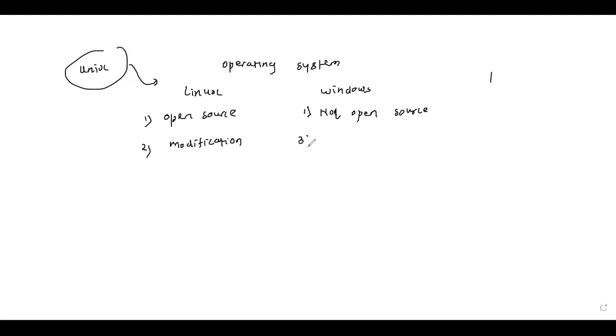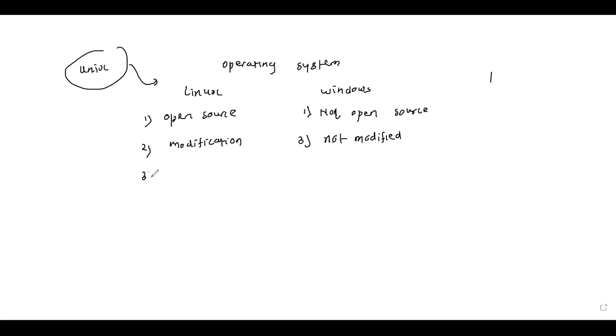This cannot be done with Windows. If there is Windows 7, we have to install Windows 10; Windows 10 cannot be modified into Windows 11. You have to newly install that operating system.